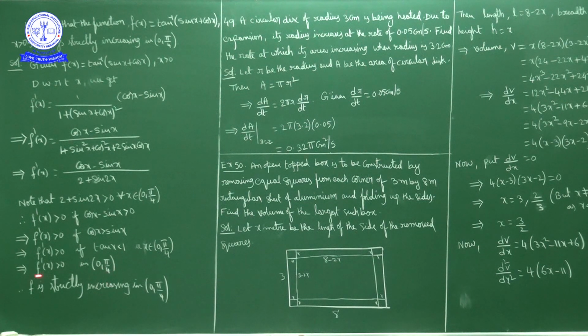As f dash of x is positive in 0 to pi by 4, f is strictly increasing in the interval 0 to pi by 4.